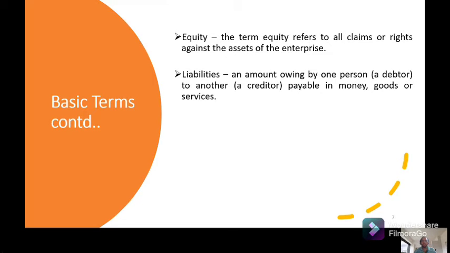Liability. So when you have taken money from one person or you have bought goods, you have a liability to the other person. So that is called liability.